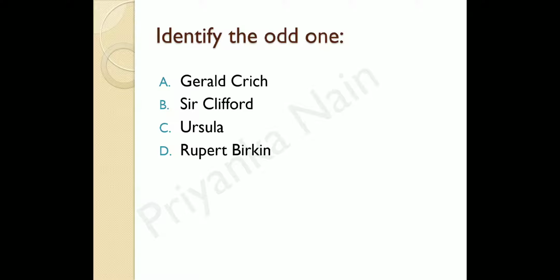The correct answer is Sir Clifford, because this is a character from Lady Chatterley's Lover by D.H. Lawrence. The rest of the characters are from Women in Love by D.H. Lawrence. One character is from a different novel, and the rest three, Gerald Crich, Ursula, and Rupert Birkin, are characters from Women in Love. So the odd one is Sir Clifford, B.